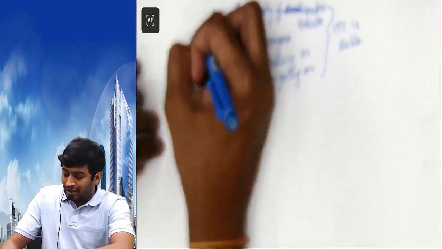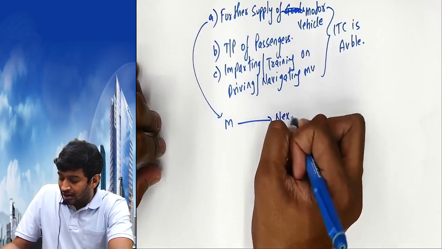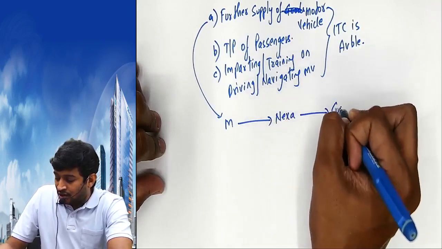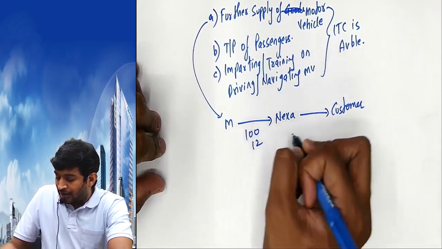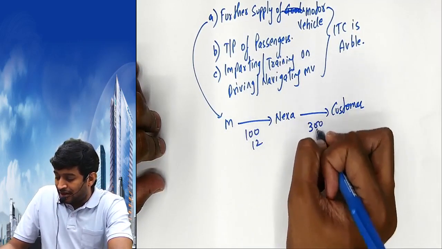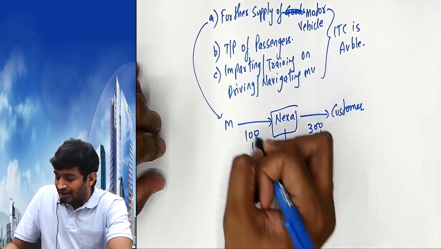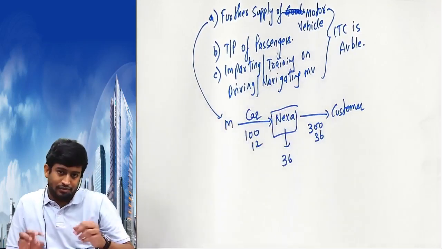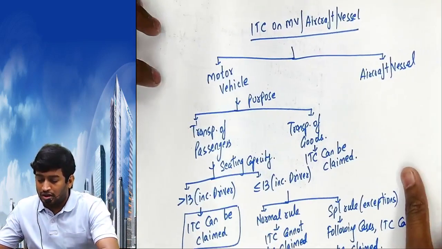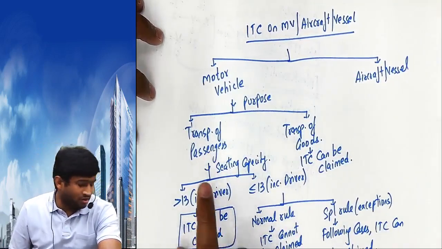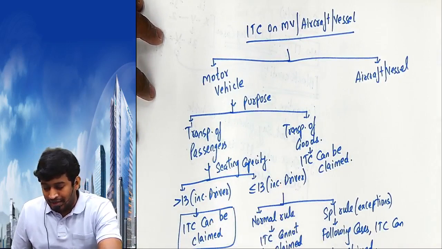The example for this: Maruti is selling to Nexa, Nexa selling to customer. Maruti 100 plus 12, Nexa selling to customer 300 plus 36. We are Nexa. How much did I collect? 36. It's a car, a 4-seater car. Where does it fall? Transportation of passengers, less than 13. Yes, normal rule cannot be claimed.